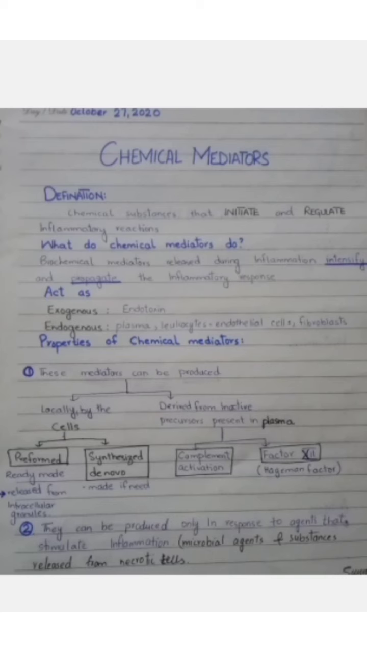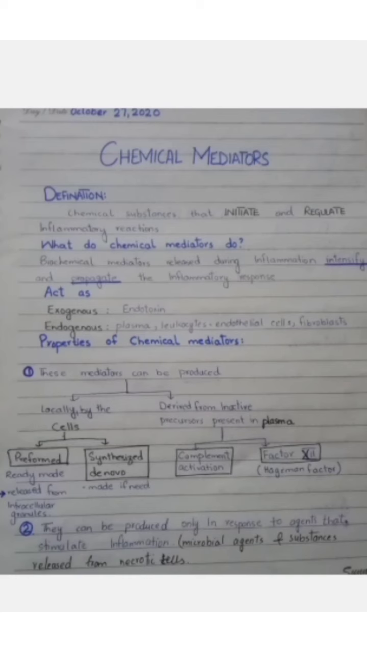Properties of chemical mediators: these mediators can be produced locally by the cell or derived from inactive precursors present in the plasma. From the cell, they are present as preformed or synthesized de novo. Preformed means they are ready-made and released from the intracellular granules, and synthesized de novo means they are made if they are needed.